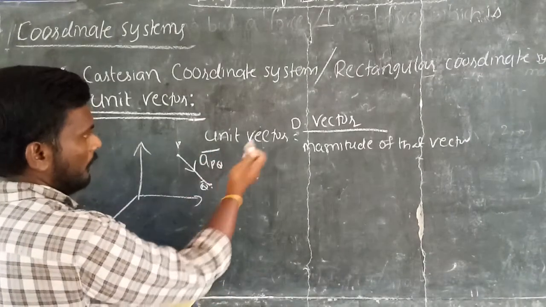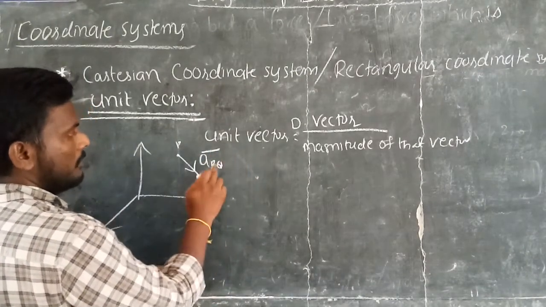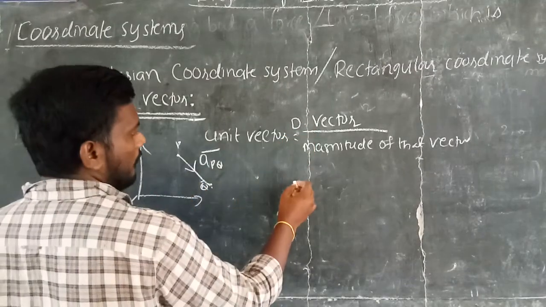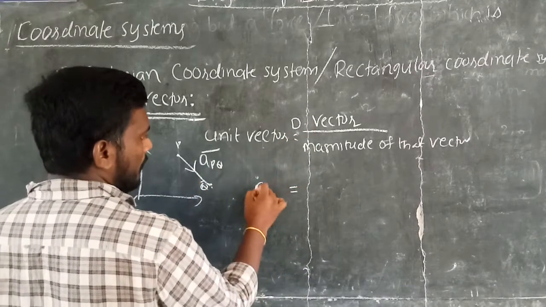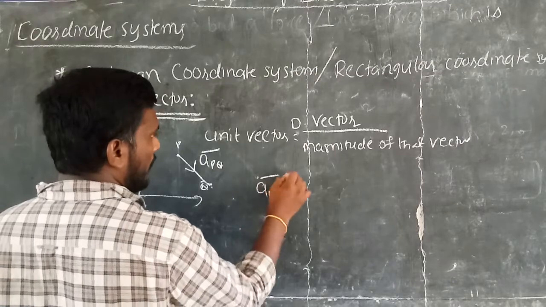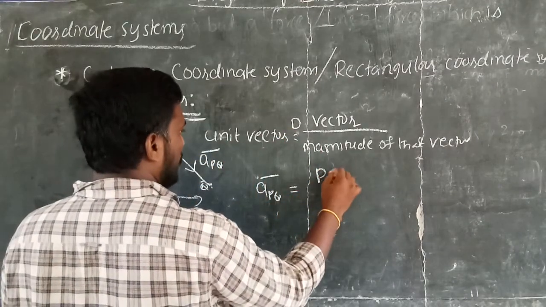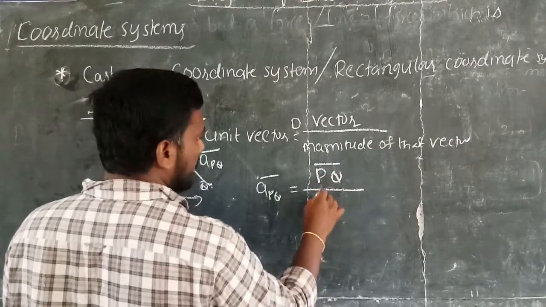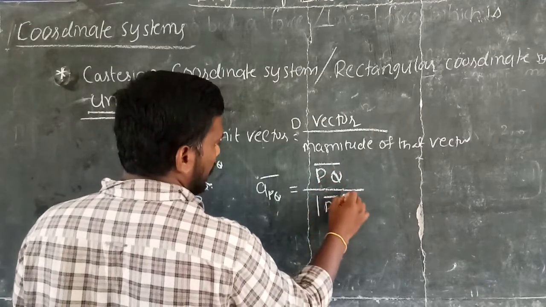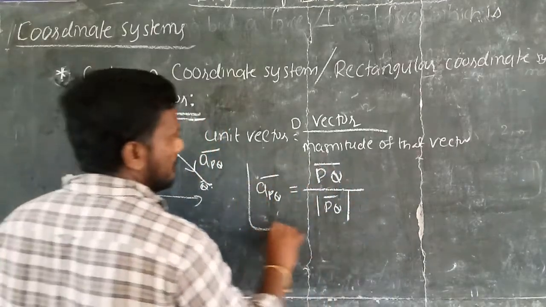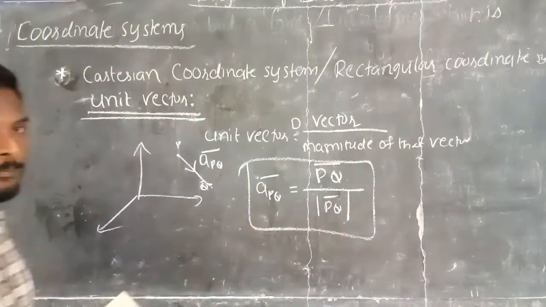So how can you write the expression for this unit vector from this formula? The unit vector aPQ bar equals, what is the distance vector here? It is PQ bar divided by the magnitude of that vector, which is the magnitude of PQ bar. This is the expression for your unit vector.